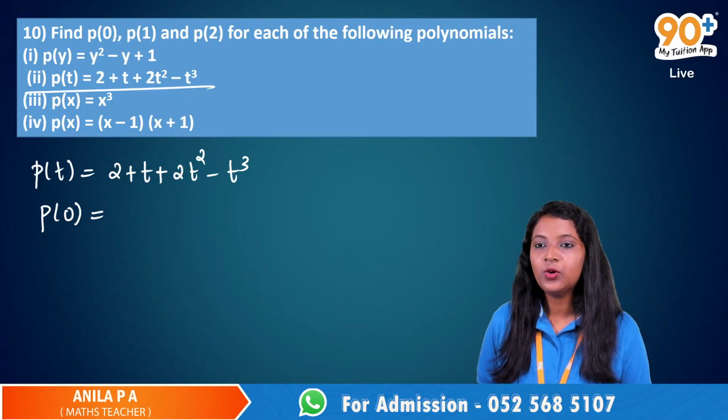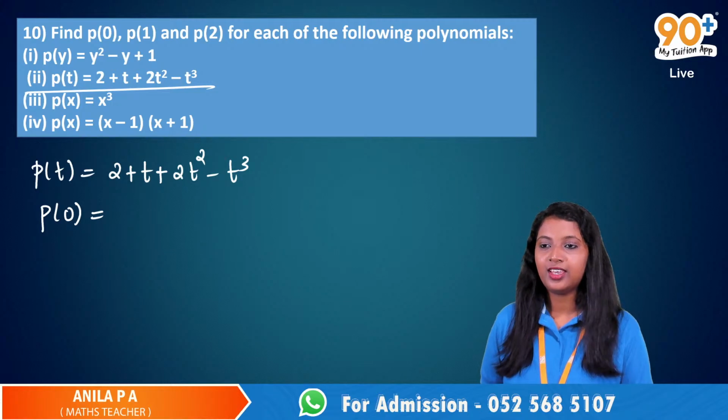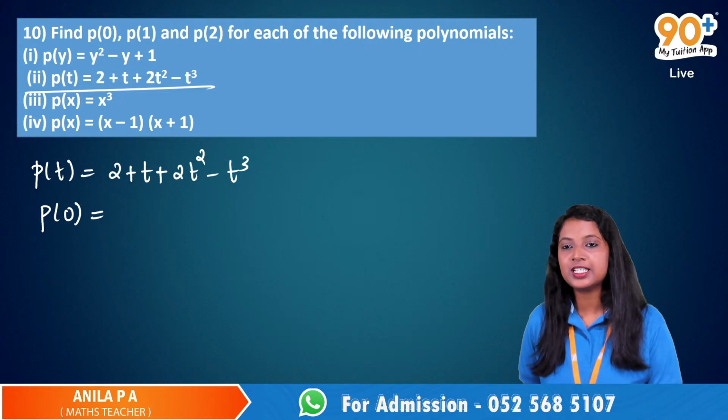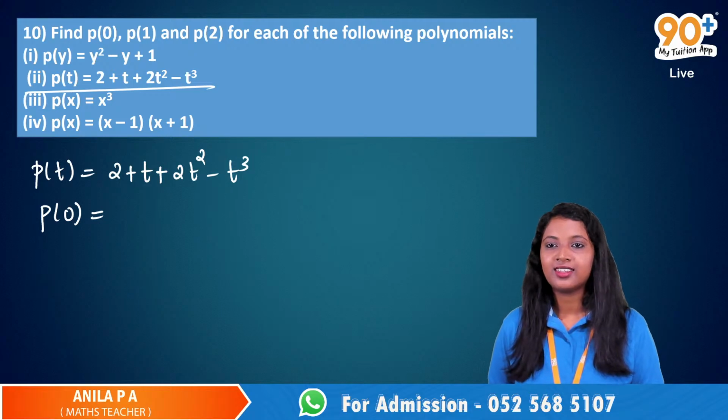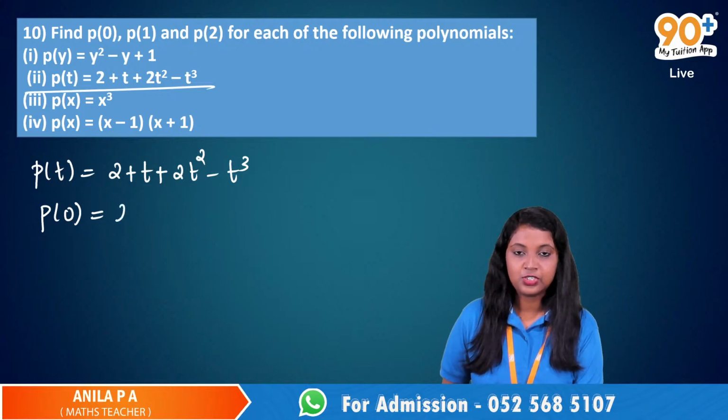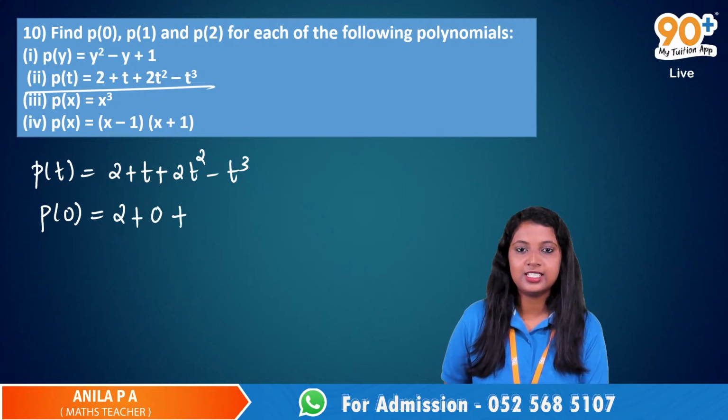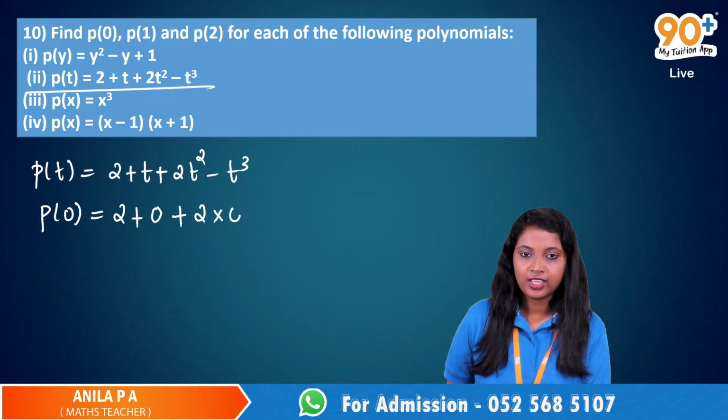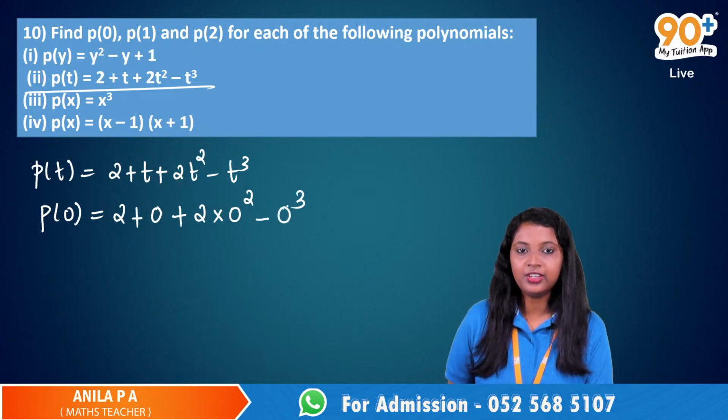P of 0? Hannah, P of 0 is equal to? So we write 2 plus 2 into 0 square minus 0 cube. Very good. That is equal to?